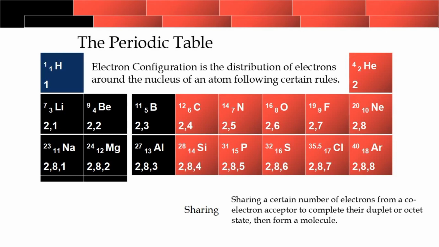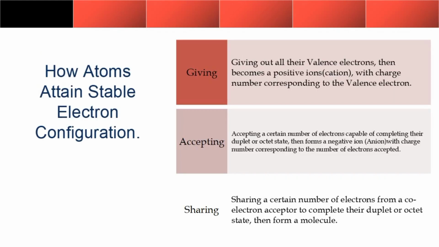Some atoms may not be able to accept electrons, but they really want to accept, but they couldn't find an atom that will give them the electron, but they can share with one another. And when they are sharing, they are specific. The number of electrons you are to share with those atoms must be able to help those atoms to attain their stable electron configuration. So that is what we see in sharing.